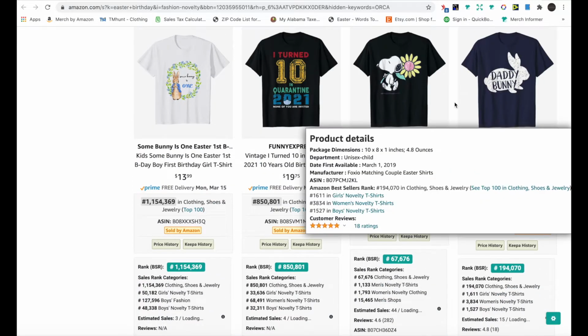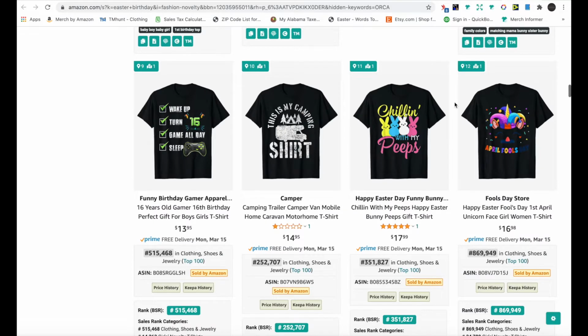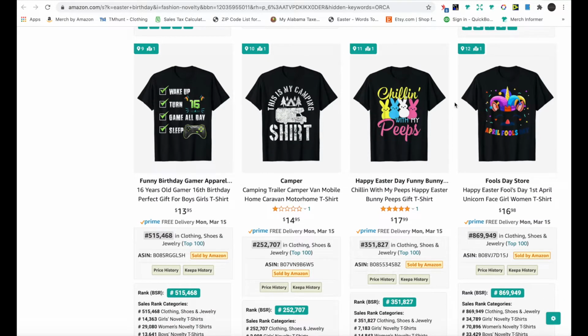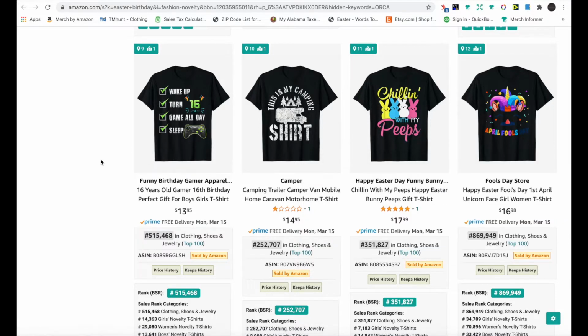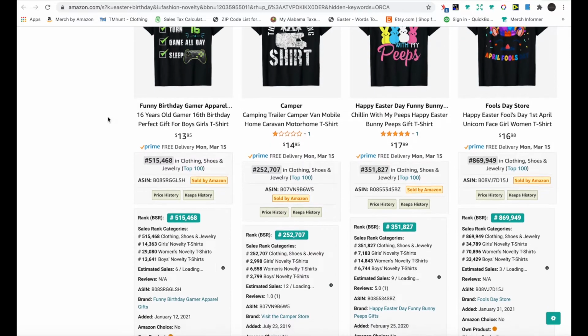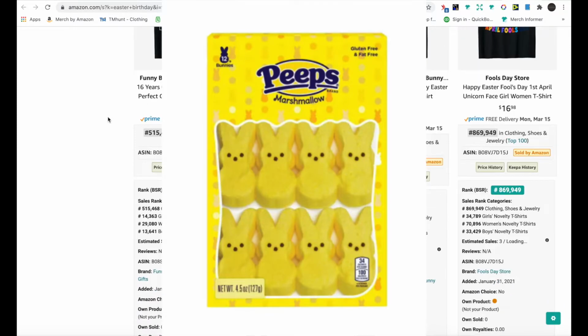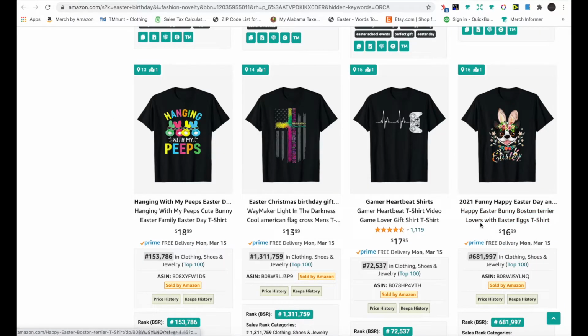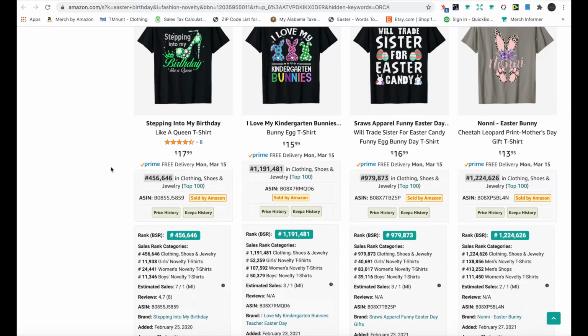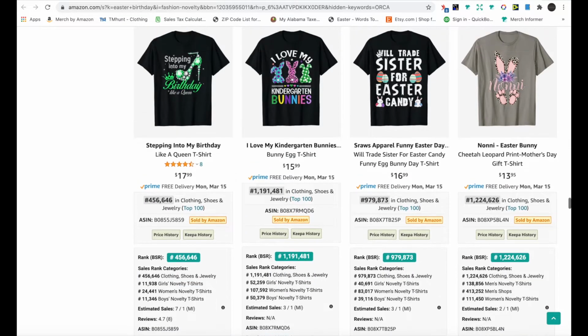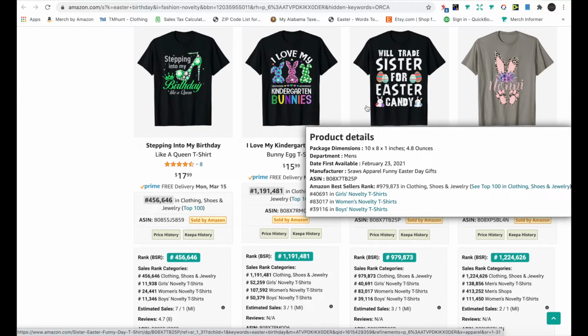Daddy Bunny. Don't do something like this because Peeps is a dessert candy brand, or whatever you want to call it. Easter Boston Terrier. We'll trade sister for Easter candy.